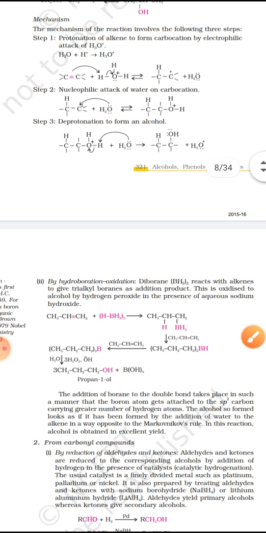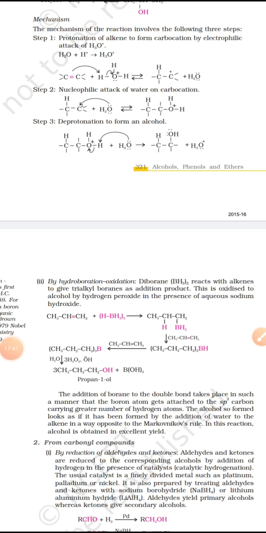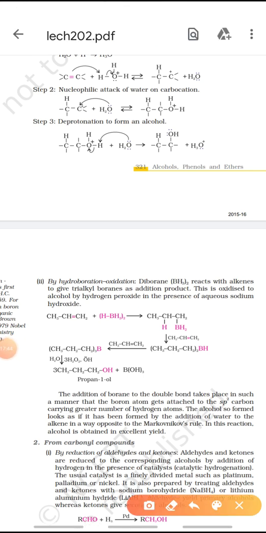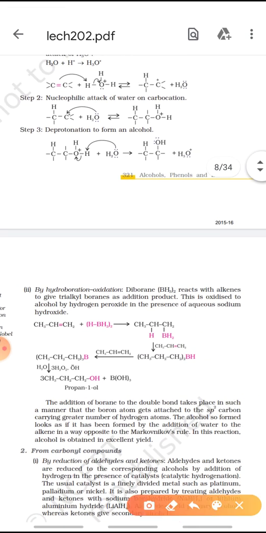The second method by which the alcohols can be prepared is by hydroboration oxidation. Now, what happens in hydroboration oxidation? This propene reacts with B2H6 and forms this compound in which the double bond breaks, hydrogen attaches with this carbon and BH2 attaches with this carbon. Further, it reacts with one more molecule of propene and this compound is formed. The same reaction takes place once more and finally we get the alcohol.